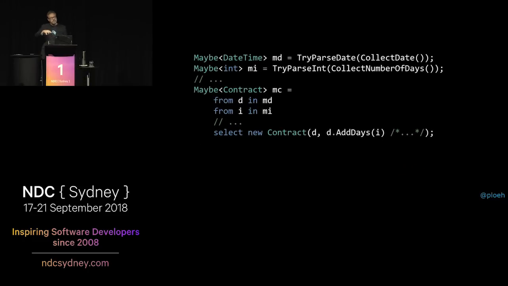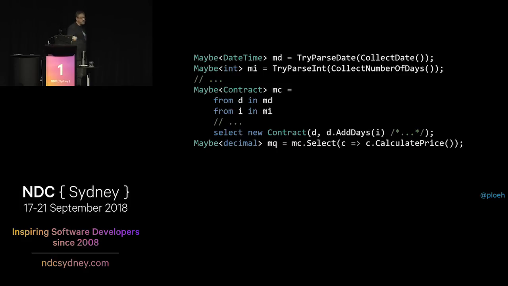So let's try to start over. What should we do instead? Well, we can just do projections. So what we can do is we can say, let's do mc.select, and then inside of the select, we can just call calculate price on the contract. And that gives us a maybe of decimal. So this is safe. This always works. It works if mc is empty, because then nothing happens. And it works if mc is populated, because then we actually get a populated maybe of decimal.